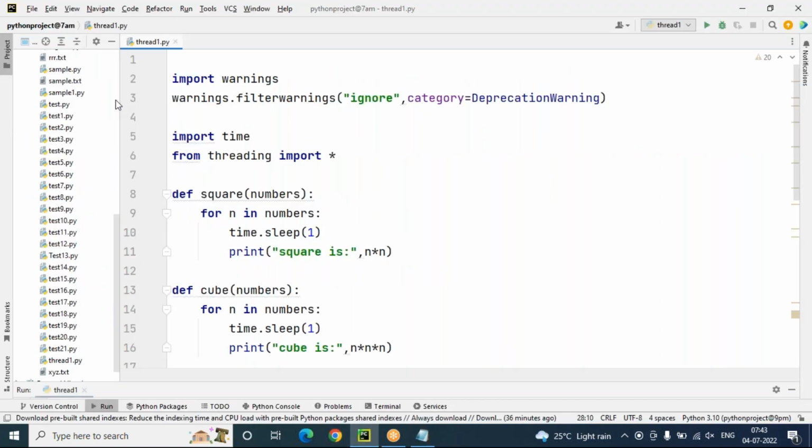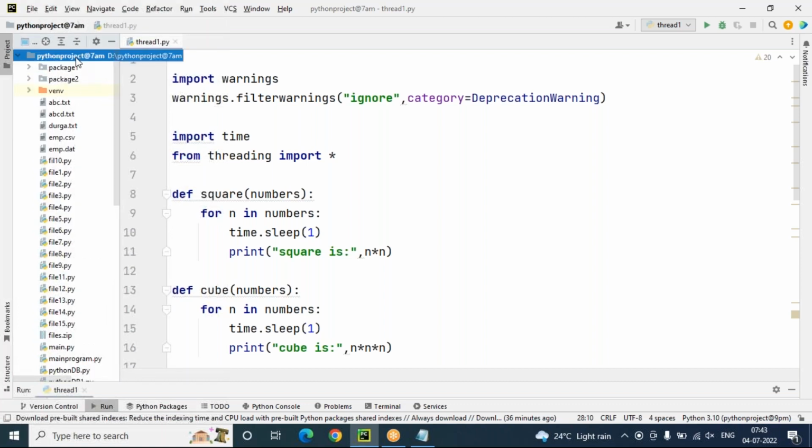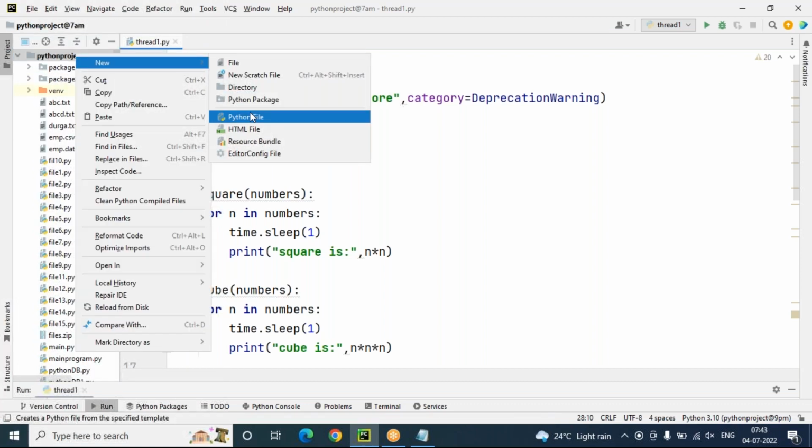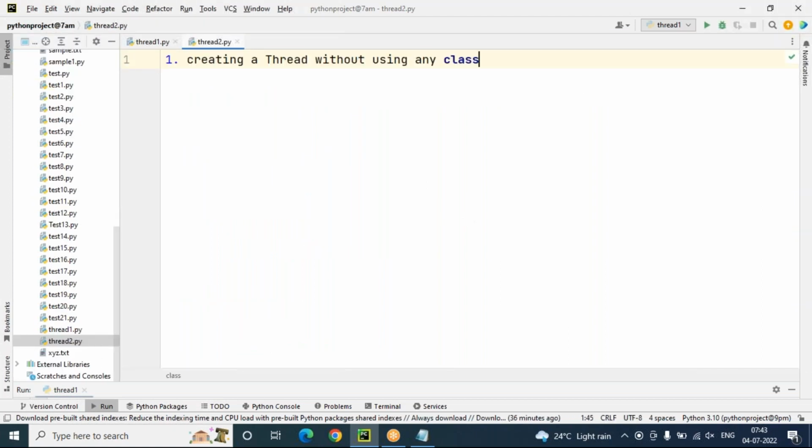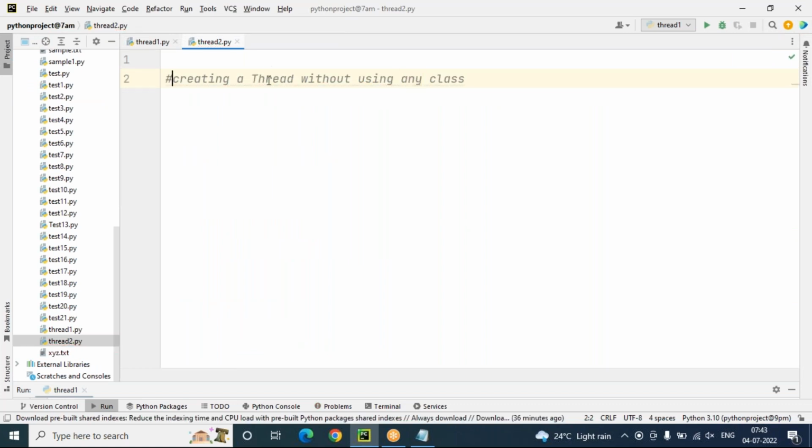Okay. For that, let me go to another program here. Go to a new Python file. Thread2 is my program name, and I'm just adding a comment section, consider this just a heading: creating a thread without using any class. Any class means, just observe here, I'm not going to use any class name like this. I'm not going to use any class. I just have a function called f1.